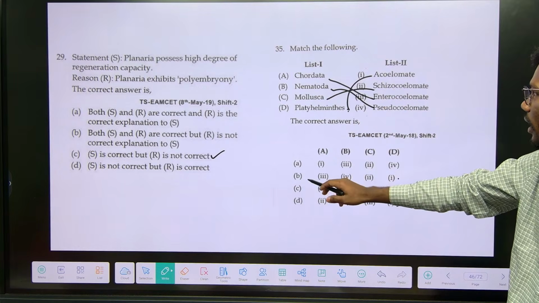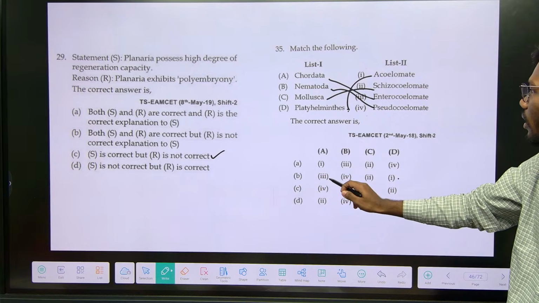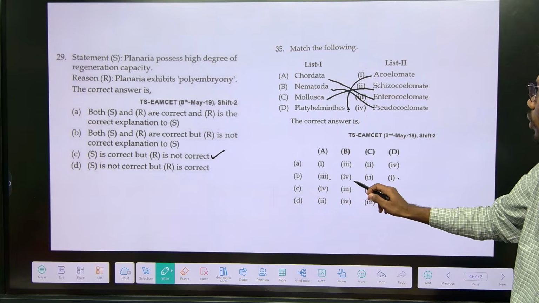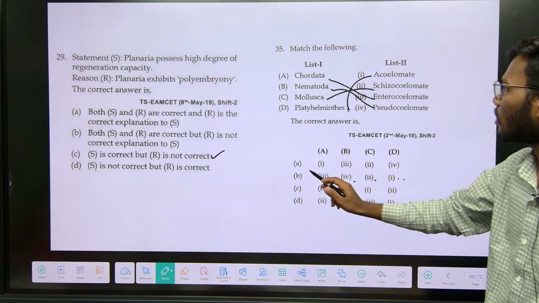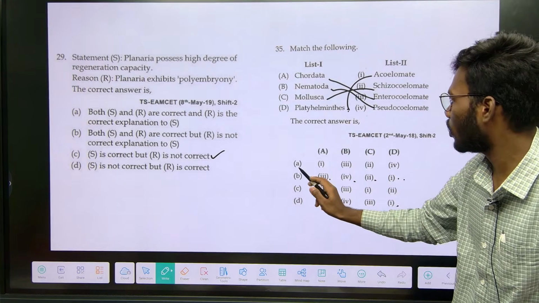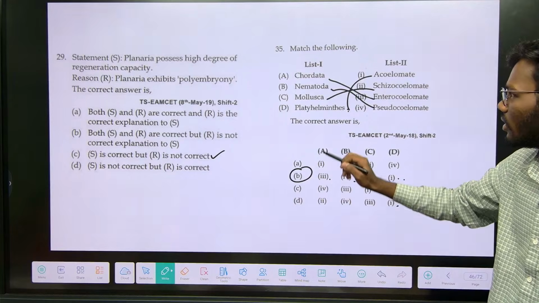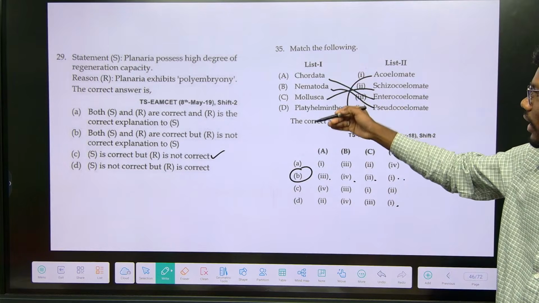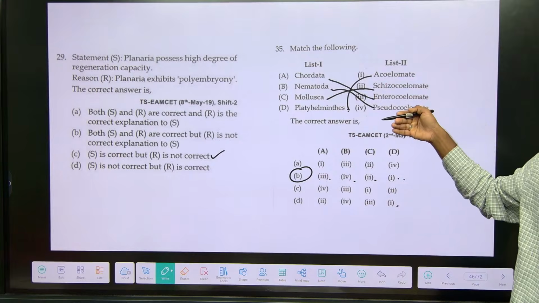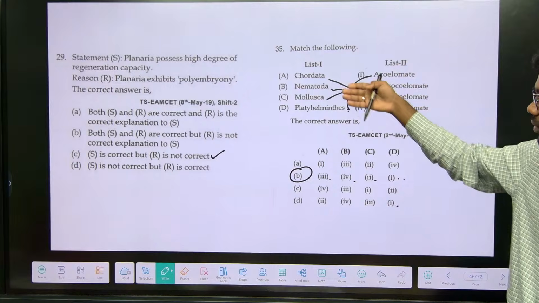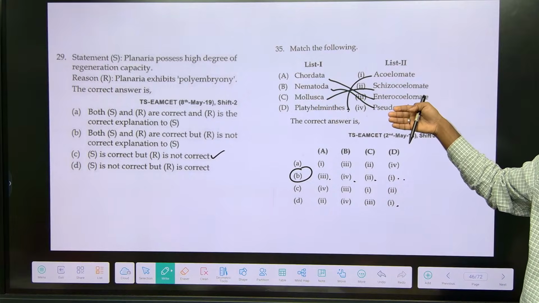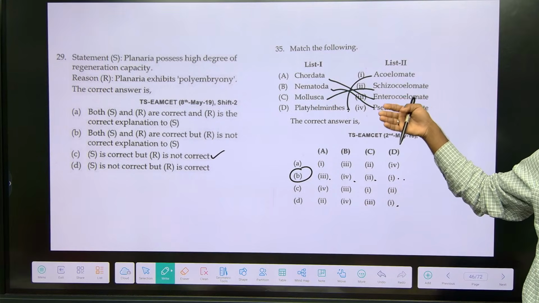A is 3. Nematoda is pseudocoelomate. Mollusca is schizocoelomate. And Platyhelminthes is acoelomate. The answer is B. So they simply ask the phylum and what the coelom is. Next time they will ask the phylum and the level of organization, or the phylum and the embryonic germ layers.